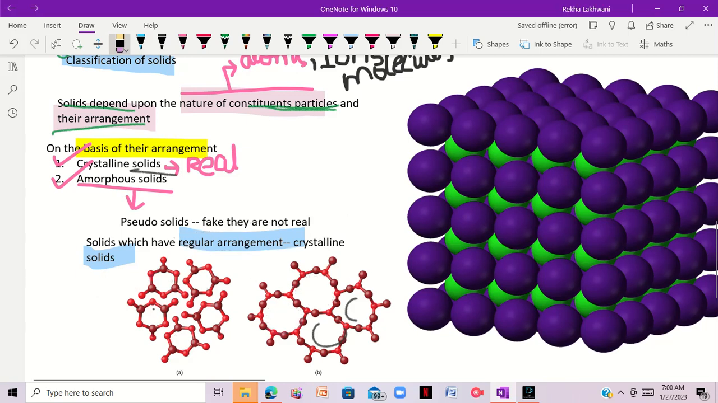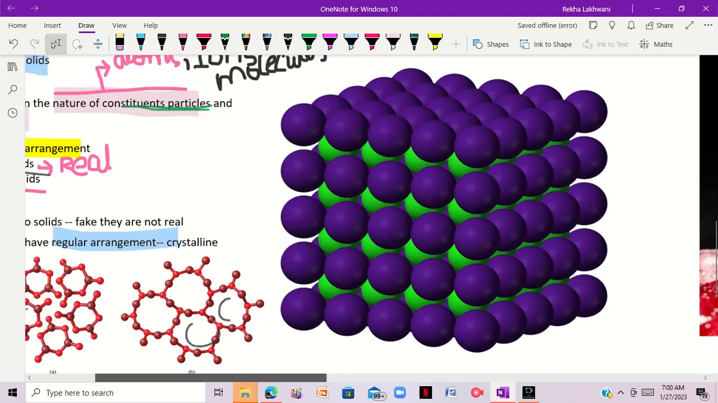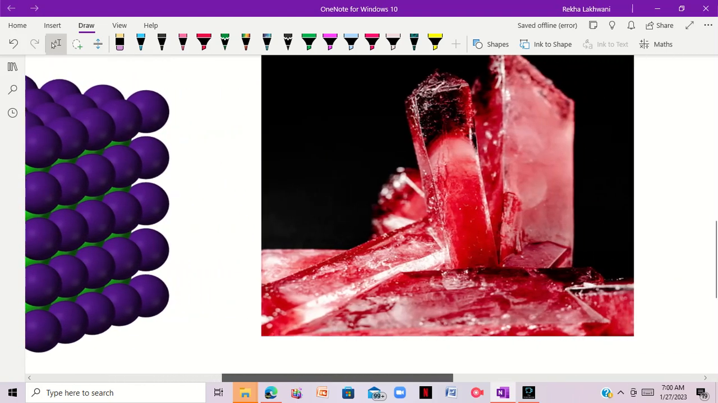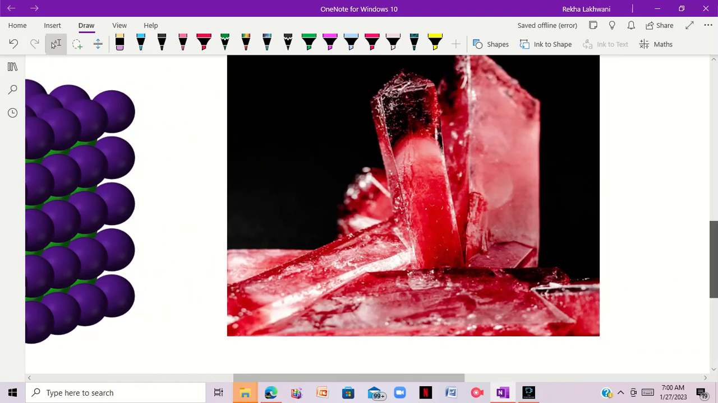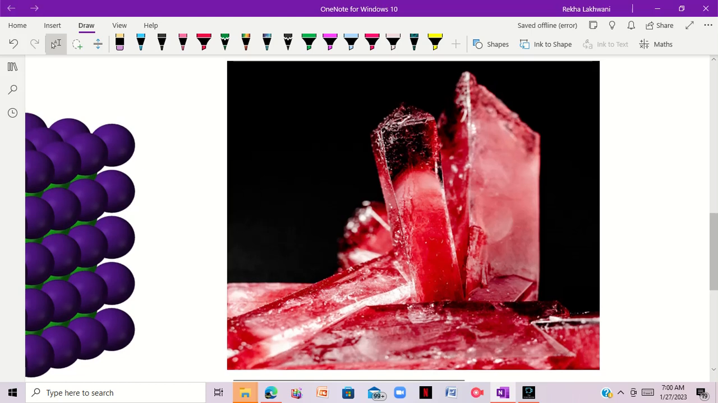I hope this is clear to you. As you can see in this diagram too, this is a crystalline solid. This crystal has a regular arrangement, and these all have a regular arrangement, so they are known as crystalline solids.